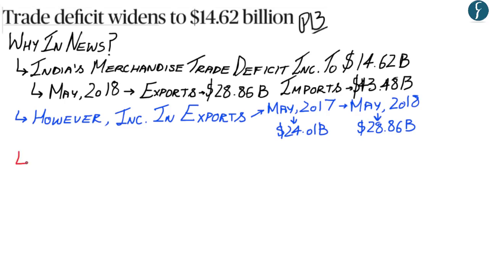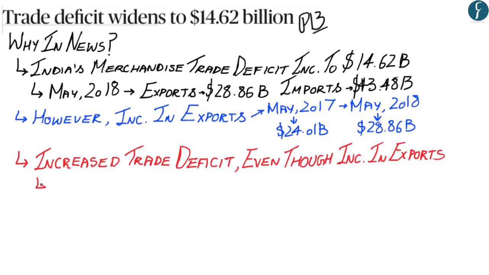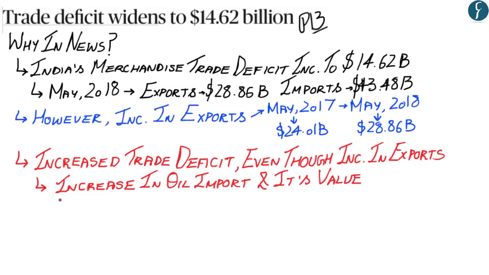But now the question is, why is there an increased trade deficit, even though there has been an increase in the exports of India? And the reason for this is that there has been an increase in oil import, and also there was an increase in the price of oil. So during May of 2017, the oil import bill for India was roughly around $7 billion.